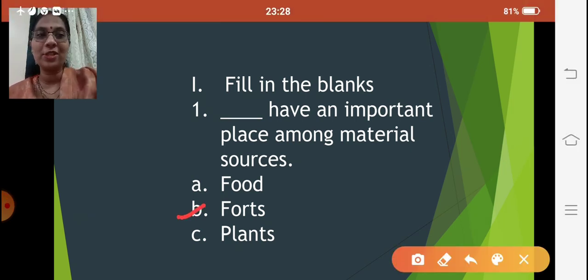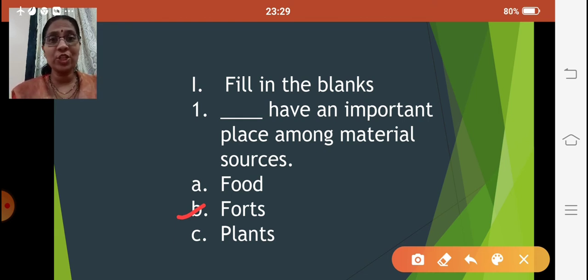It is forts. It tells a lot about the history which has happened on that fort, how people had tried to save the fort, and how they fought for it. Everything the fort tries to tell. So forts have an important place among material sources.